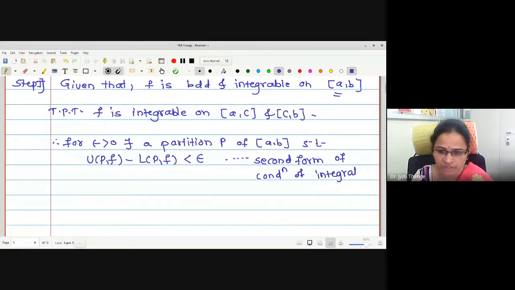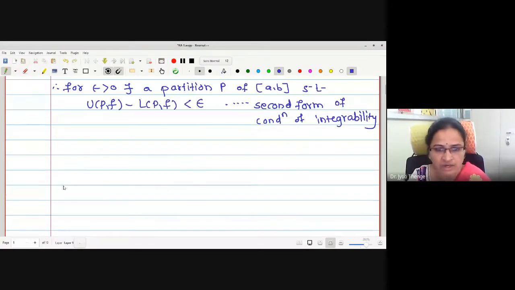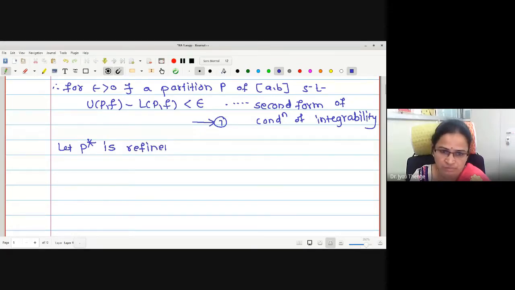Now what we have done in the last lecture for this proof, we have written the refinement. Refinement we have written by adding a single extra point, that is C, right? Like P star is the refinement of P such that P star is P union singleton C, where C belongs to closed interval AB.